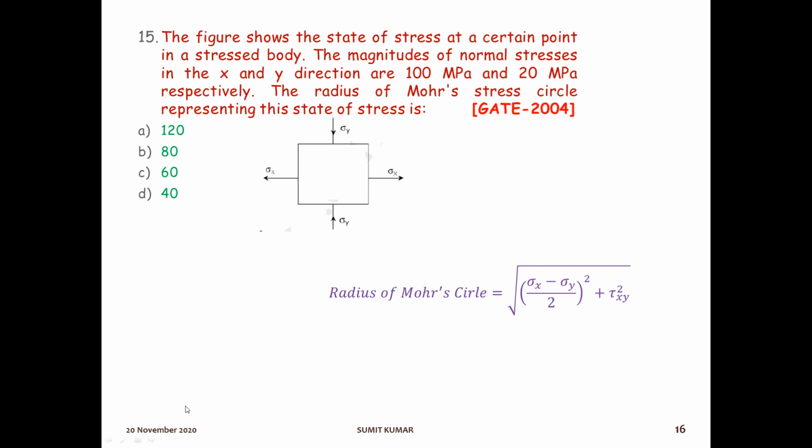In the case of the absence of tau xy, this will be 0, and the square root and square cancel. So the final will be (sigma x minus sigma y) by 2. Here sigma x is given as 100 megapascal. So 100 minus sigma y. It is compressive in nature, so it will be minus 20. So 100 plus 20, that is 120 by 2, that is 60 MPa.